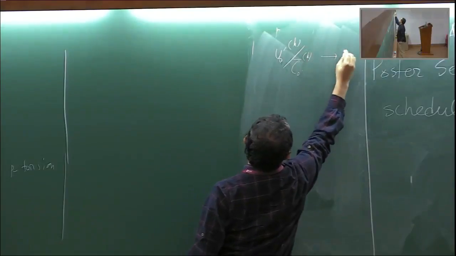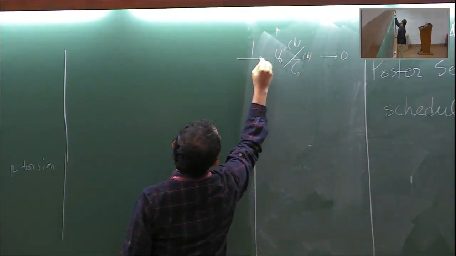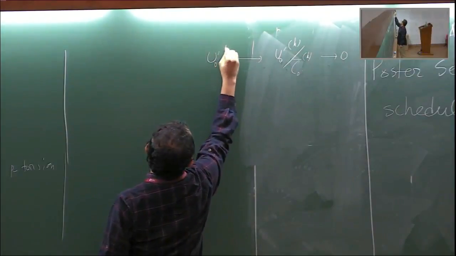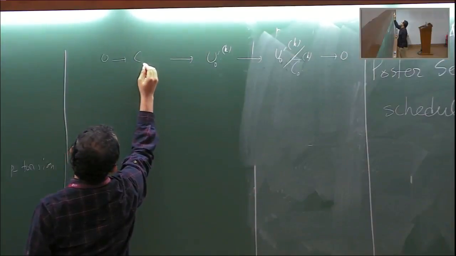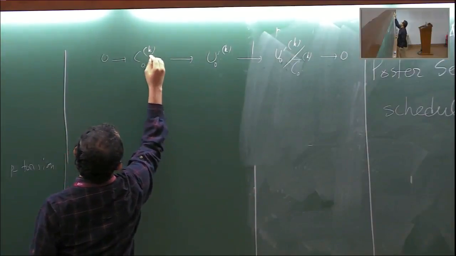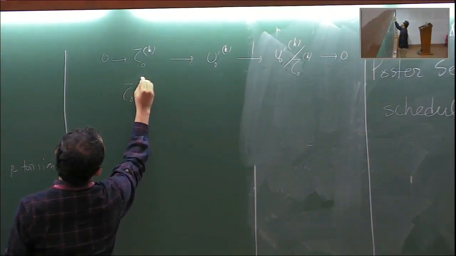I have not yet defined C naught, I'll do that soon, but let's see what we need first. We clearly have this exact sequence.